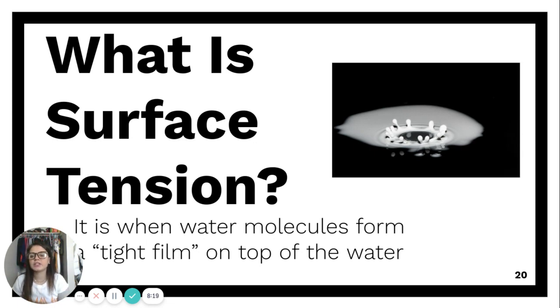What we can do to think about surface tension is when we interlock our fingers. That's exactly what water molecules do. They interlock and they form a tight film. It creates surface tension on top of water. It creates something that's hard to break, just like it's hard to break when we have our fingers interlocked. That's exactly what water molecules do on top of water.